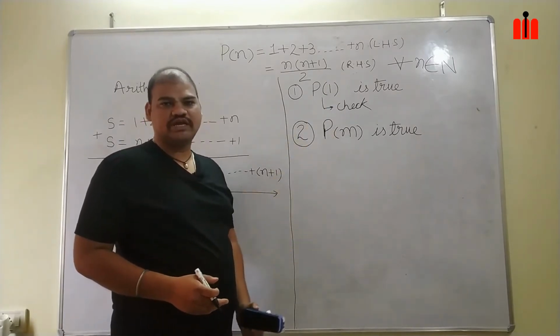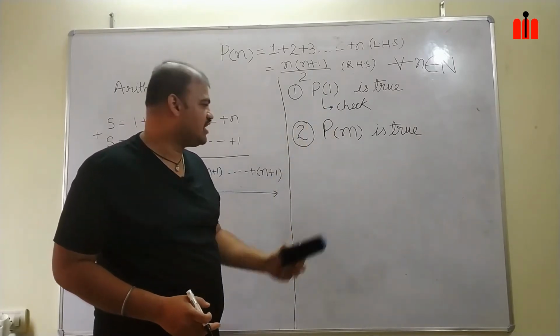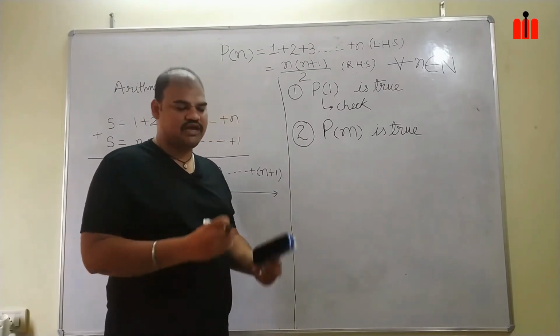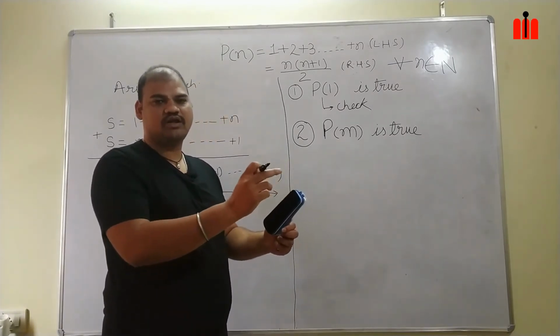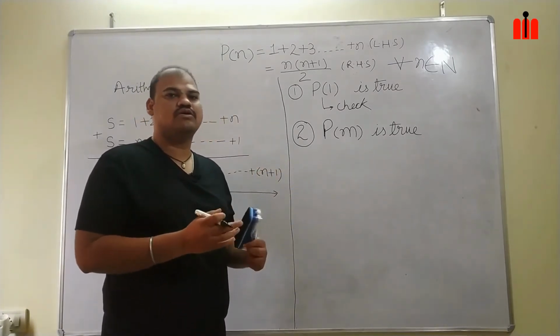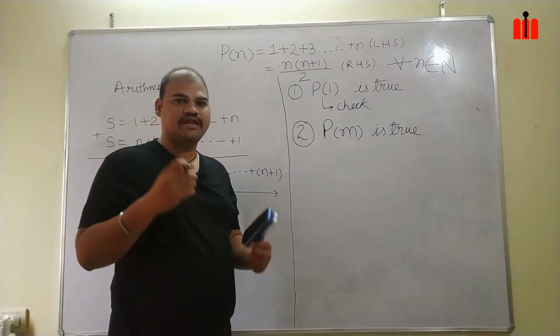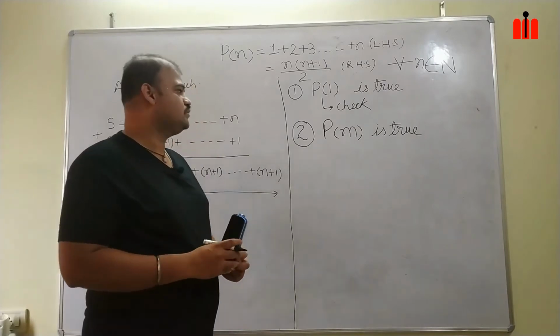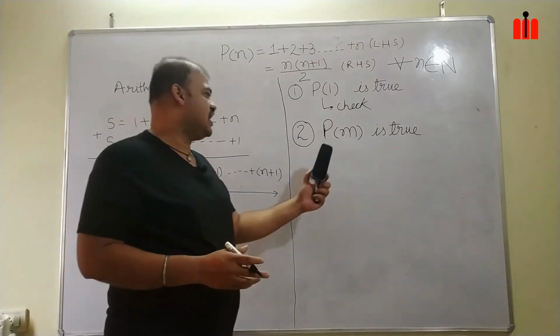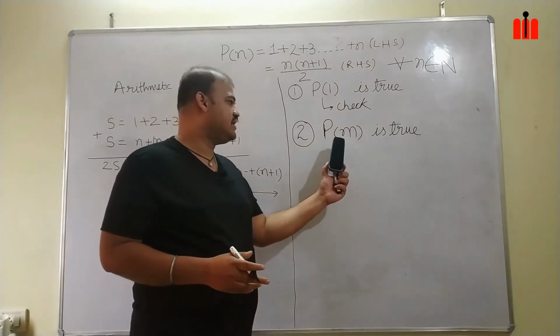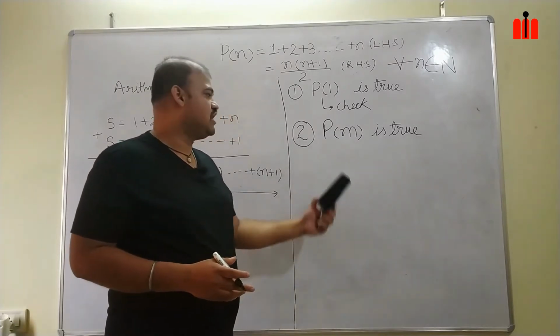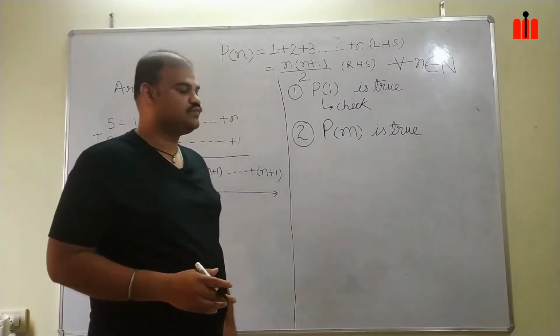P1 being true does not make it mandatory that Pm should also be true, because from a single value of 1, we can't conclude that it is viable for any variable, any number. So it is not mandatory, it is an assumed step. We assume that Pm is true.